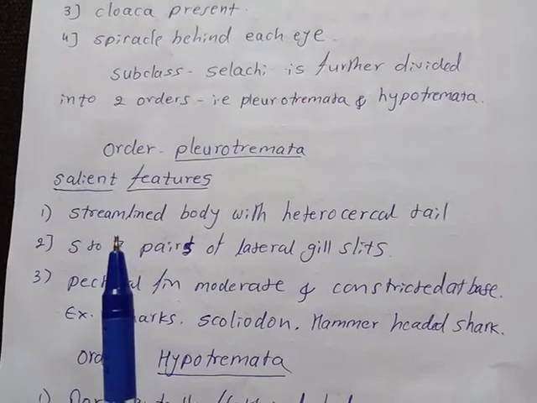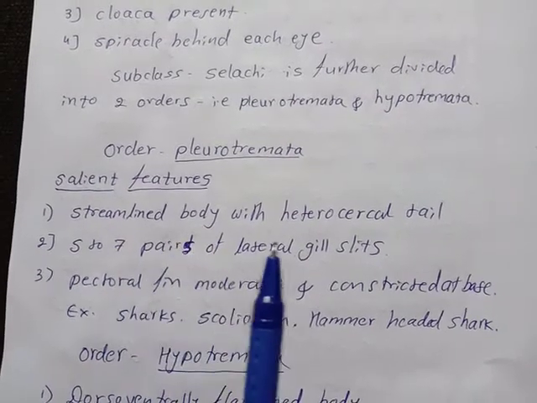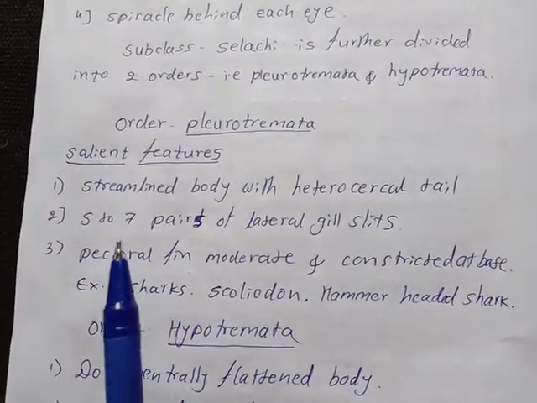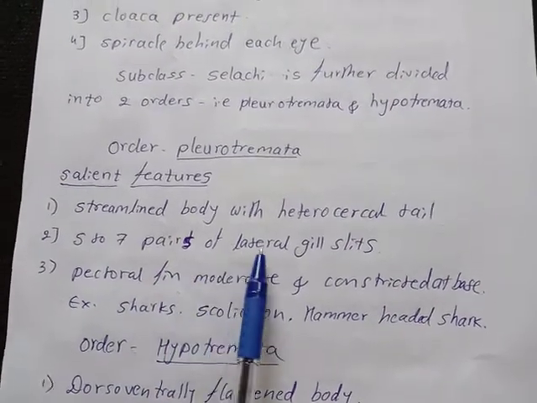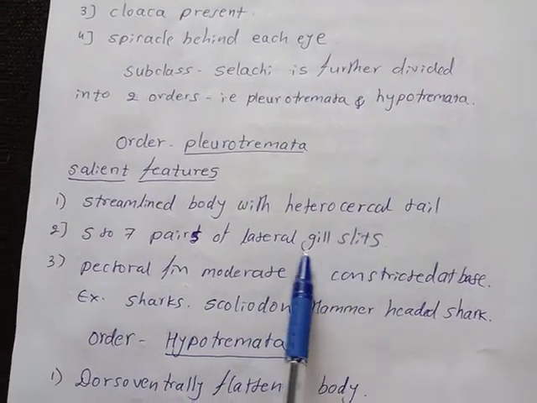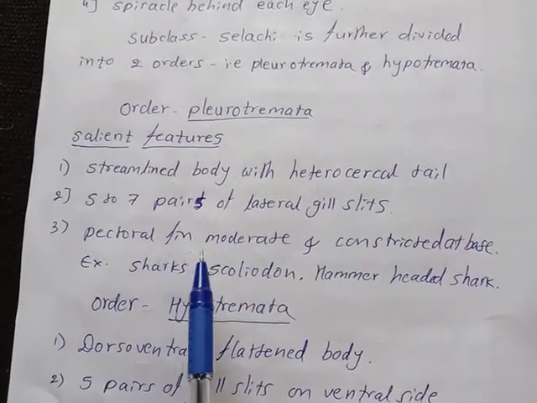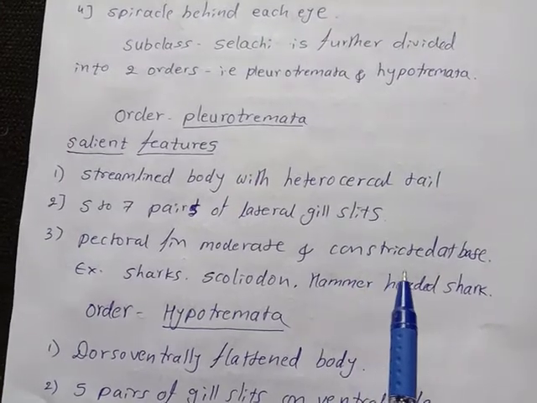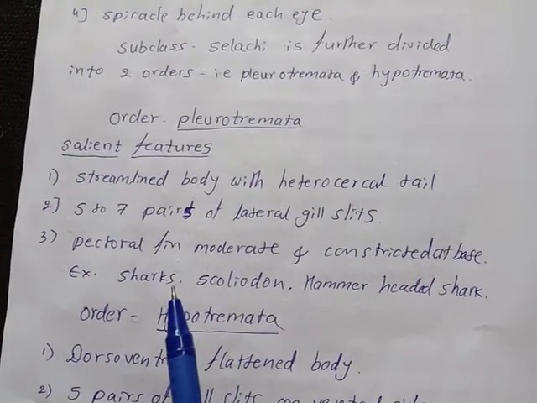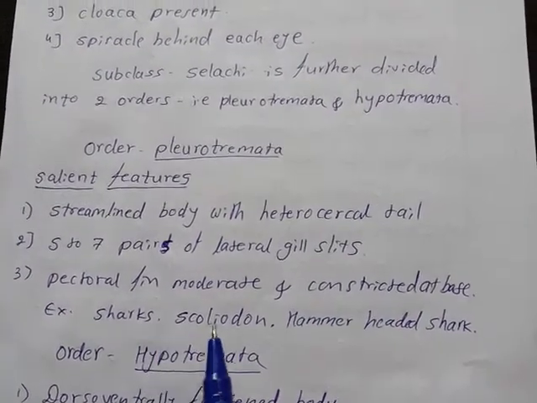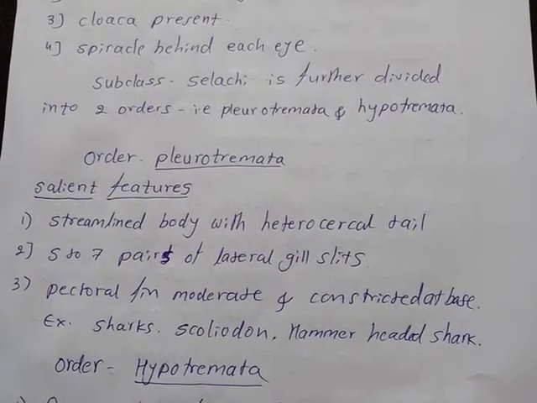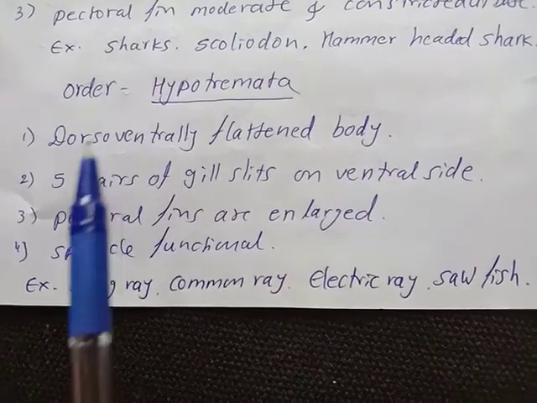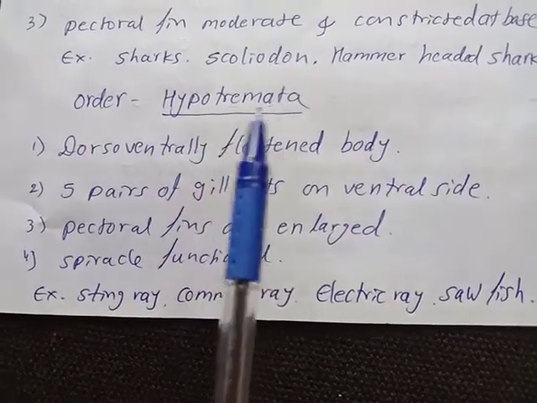The body is streamlined with heterocercal tail. About 5 to 7 pairs of lateral gill slits. Then pectoral fin moderate and constricted at base. Example, sharks, scoliodon, then hammer-headed shark. Then order 2, that is Hypotremata.